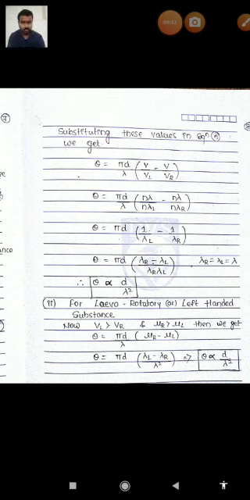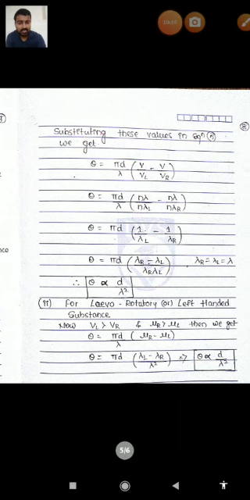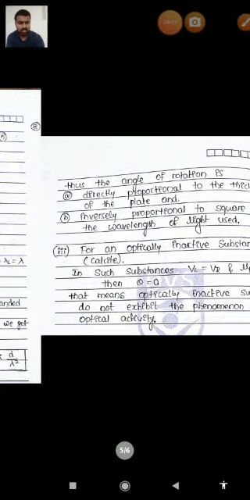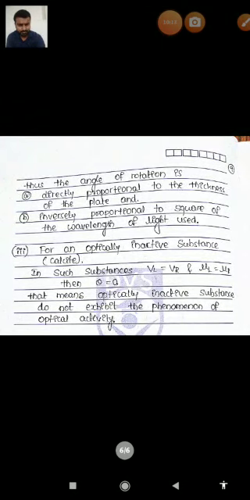Theta is proportional to d divided by lambda square, where d is the thickness of that particular crystal, and lambda is nothing but the wavelength of the plane polarized light which is incident on it. Then for the laevo-rotatory substances also we can get the expression for that particular rotation, that is theta is proportional to d divided by lambda square.